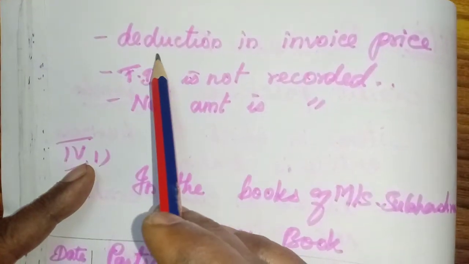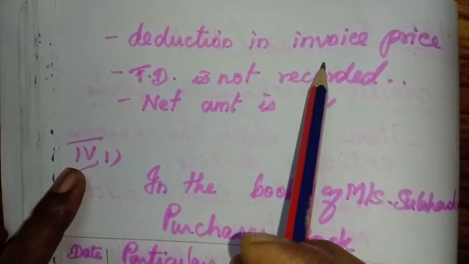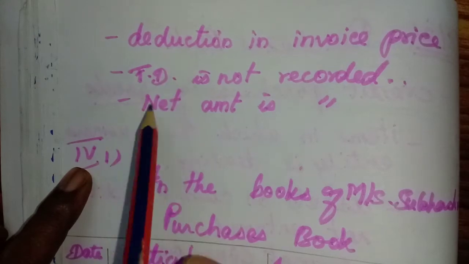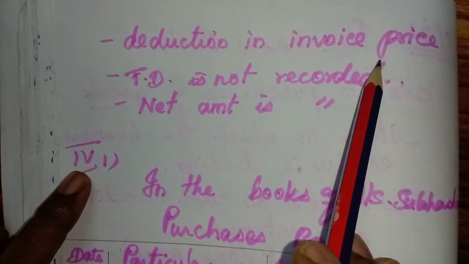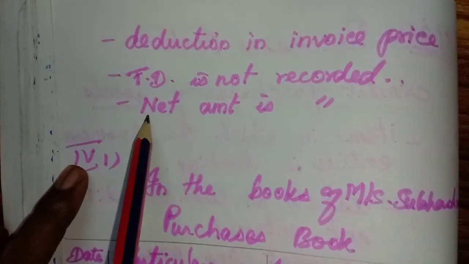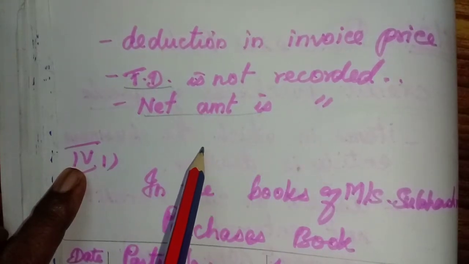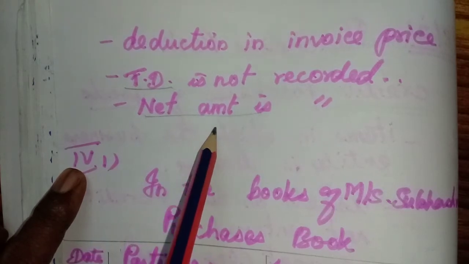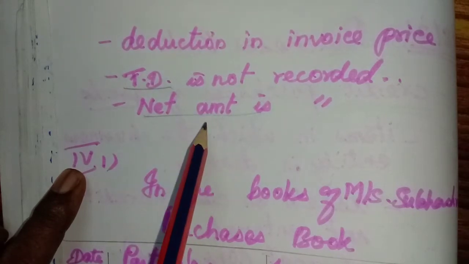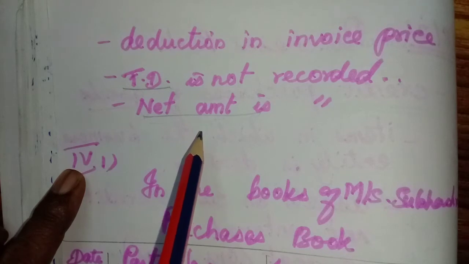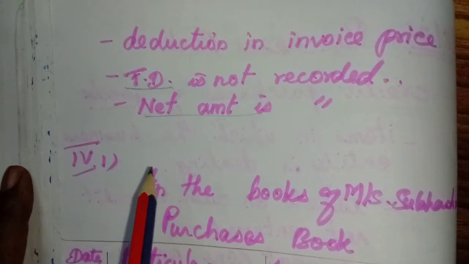And we have learnt already, it is a deduction from the invoice price. In the invoice price they are reducing this, and the net amount only will be shown in the invoice. That net amount only will be recorded in the books of accounts, but trade discount is not recorded in the books of accounts. Not the gross amount, the net amount. After deducting the trade discount, the amount that comes is called net amount. That is what is entered in the books of accounts. Hope you have understood what is trade discount and what is purchases book.